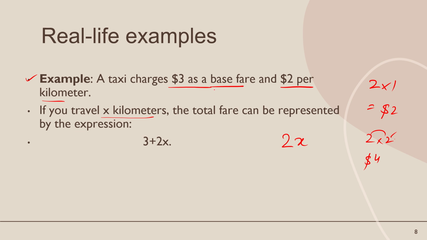For the taxi, first write the base fare. What is base fare? Base fare is a fare without taxes. For example, if you book a flight ticket, the base fare is the fare without taxes. So just write the 3 here, then 2x. So this is a real life example of an algebraic expression.